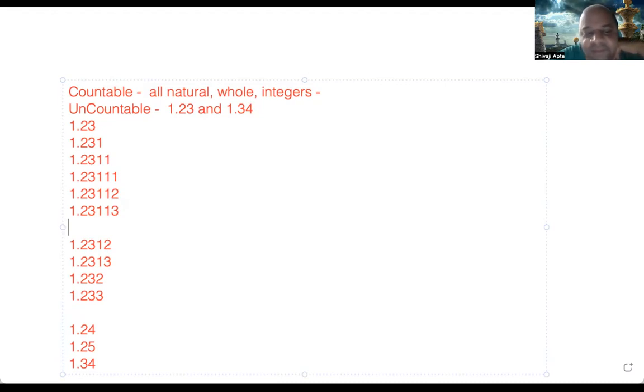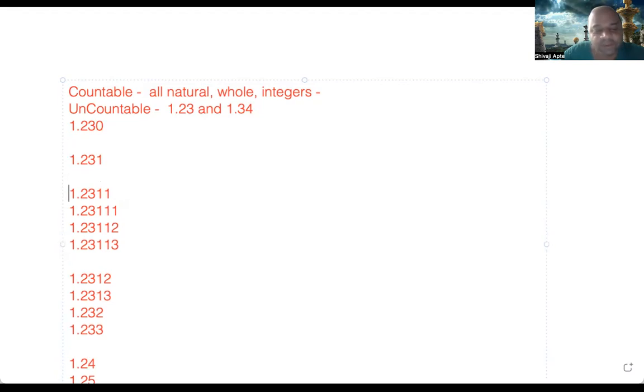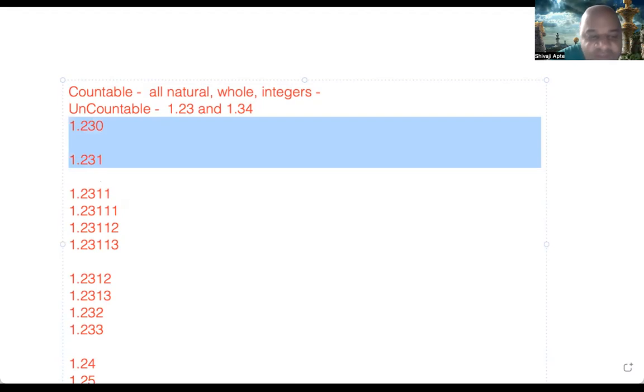These are all decimal numbers, right? So between 1.23 and 1.34 also there are infinite number of other decimal numbers. Not only that, between 1.23 and 1.231 also there are. Between these two also, you consider any two numbers, any two decimal numbers you consider, between them there are infinite number of other decimal numbers, because I can always write as